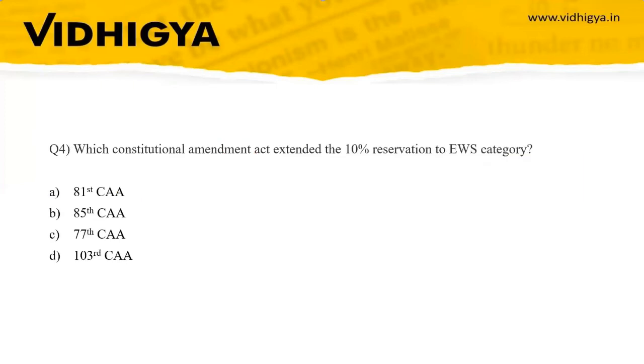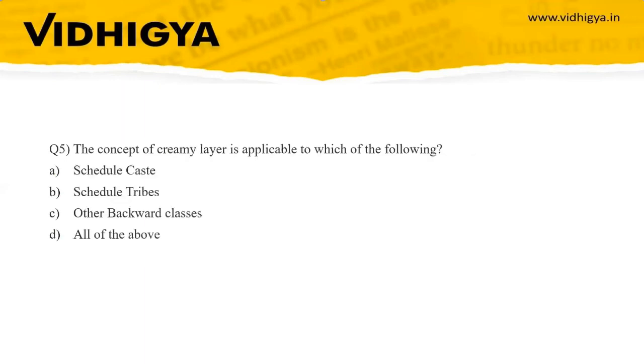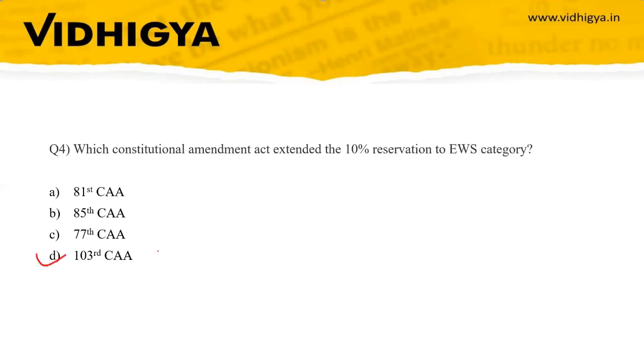Which constitutional amendment extended the 10% reservation to the EWS category? Your options are 81st, 85th, 77th, and 103rd. The correct option is option D, that is the 103rd Constitutional Amendment in 2019.